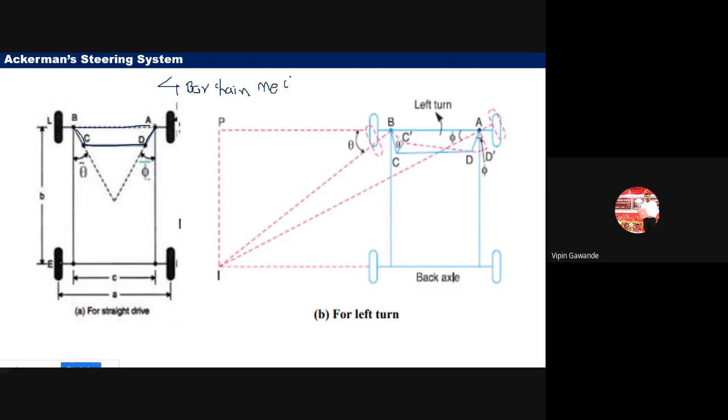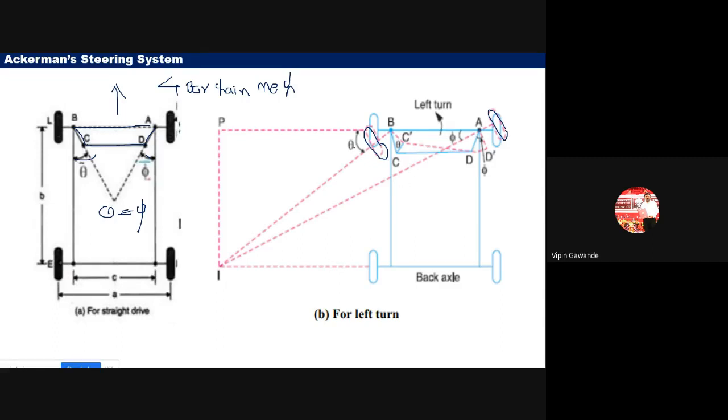Now, when the vehicle is moving in a straight line, see the angles between BC and AD. This is theta here and this is phi. They are the same. That means this is the proportional angle, and we do not get any skidding of the vehicle when we are moving on a straight line. But when we take a turn, the front wheels take an angular turn, and the angles theta and phi change.